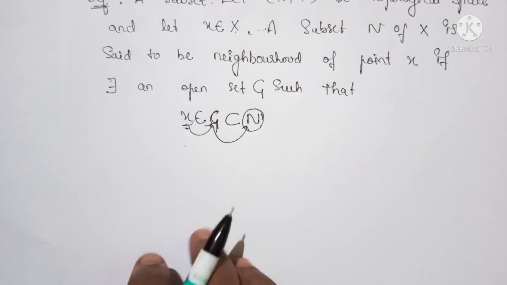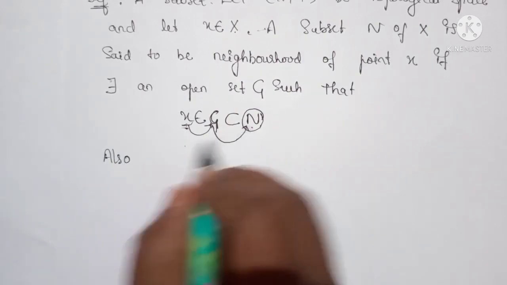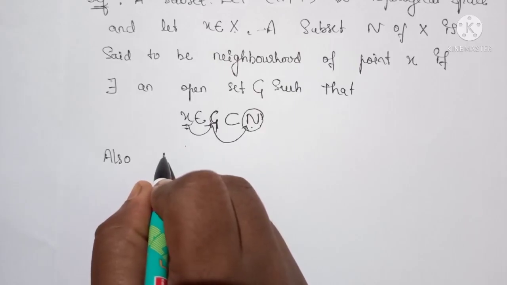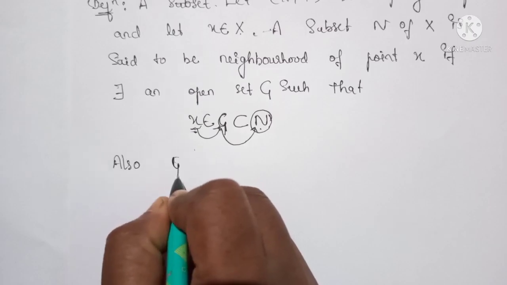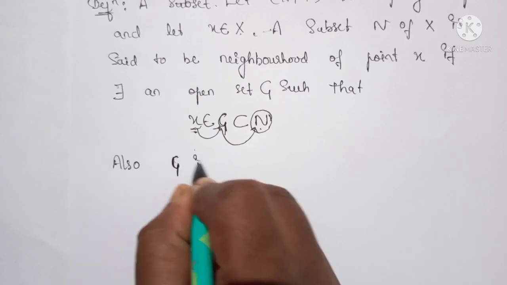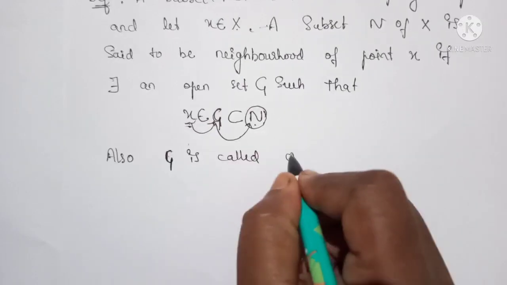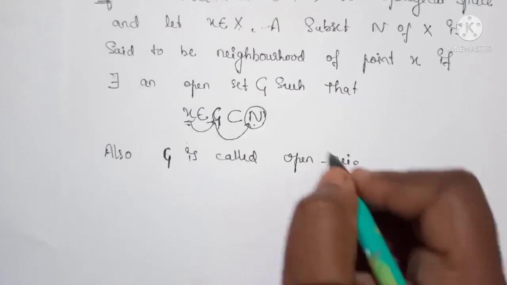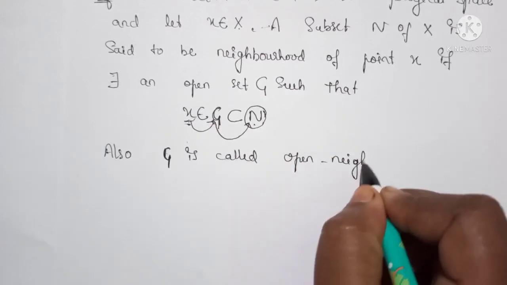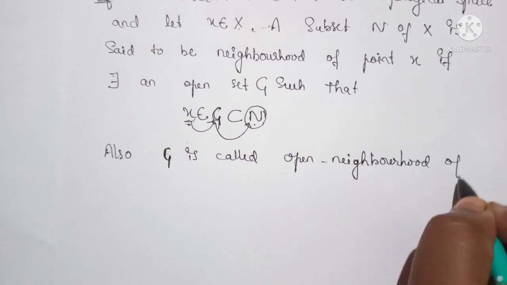Also this G is called an open neighborhood of x.